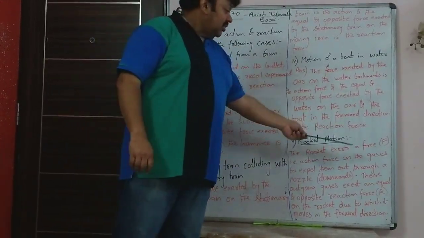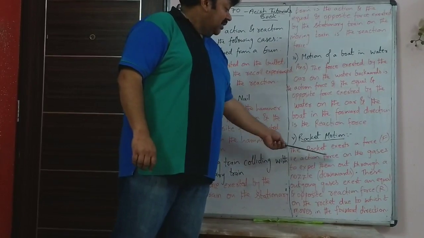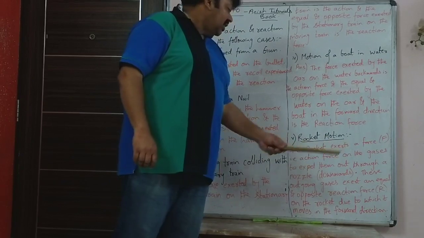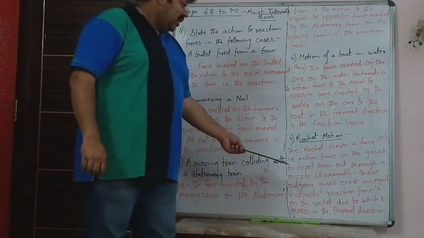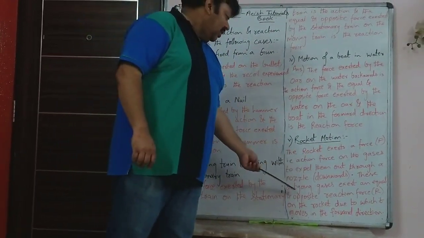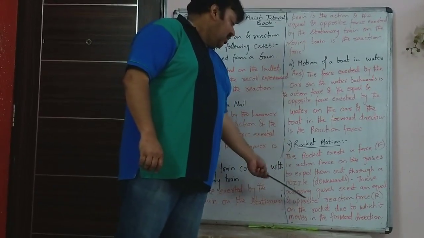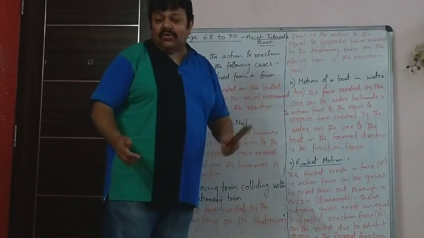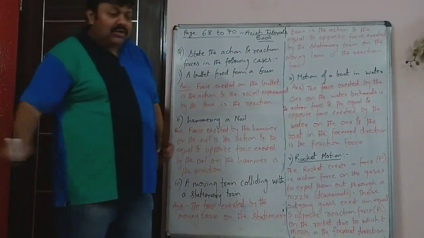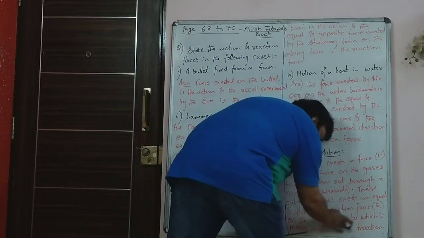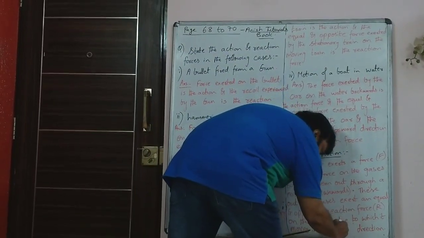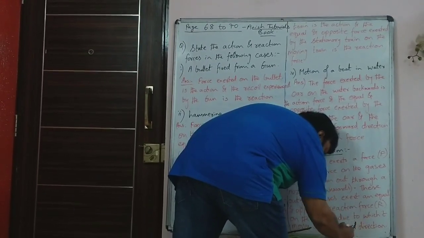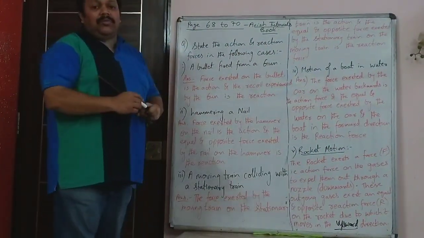The rocket exerts a force, capital F, that is an action force on the gases to expel them out through a nozzle downwards. These outgoing gases exert an equal and opposite reaction force R on the rocket, due to which it moves in the upward or forward direction. Instead of writing forward, you can write it as upward, because the rocket forward means upward. So the rocket moves up in the upward direction.